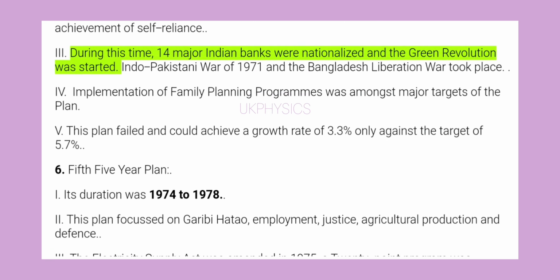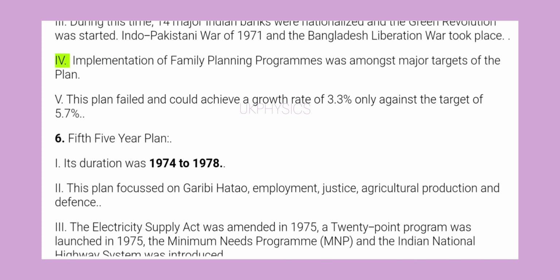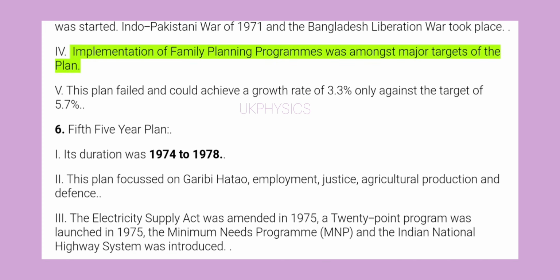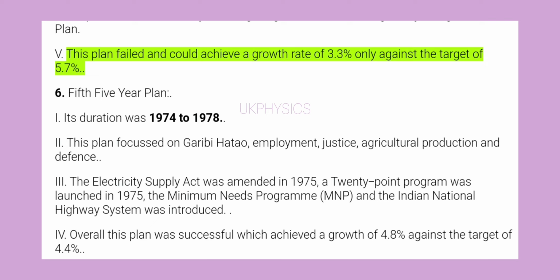During this time, 14 major Indian banks were nationalized and the Green Revolution was started. The Indo-Pakistani War of 1971 and the Bangladesh Liberation War took place. 4. Implementation of family planning programs was amongst major targets of the plan. 5. This plan failed and could achieve a growth rate of 3.3% only against the target of 5.7%.